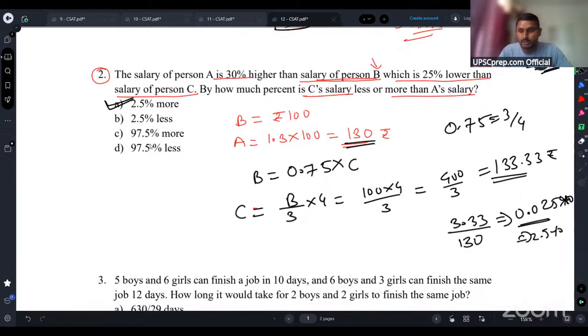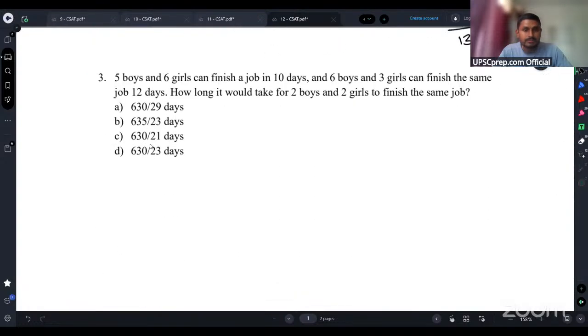Second question clear to all of you? Okay. See now,